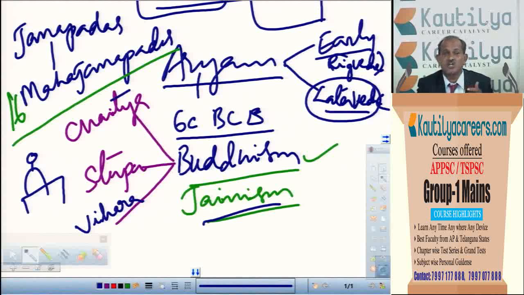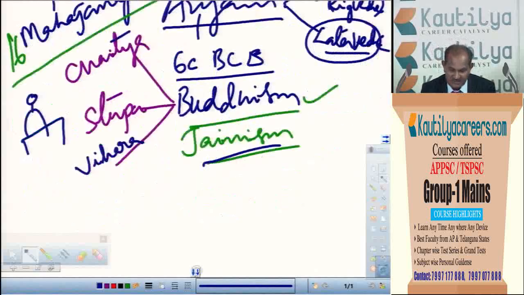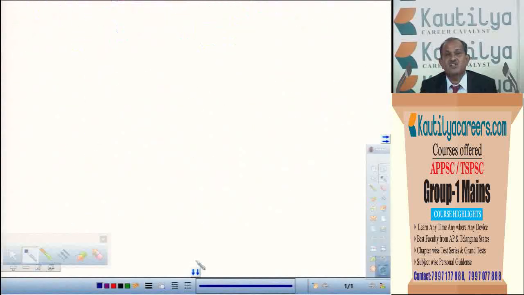So here also you have to study the principles of Jainism as well as the divisions of Jainism, and why it can be seen even in present society. In such a way, questions can be asked on Buddhism as well as Jainism, which all belong to the 6th century BC.